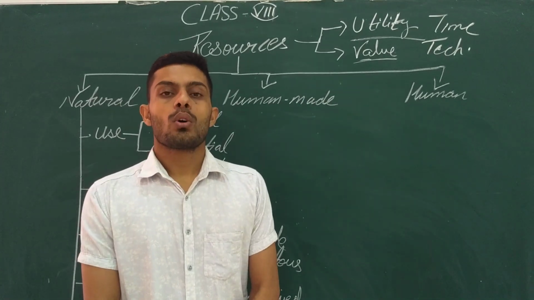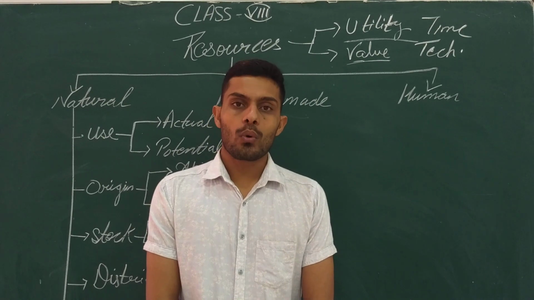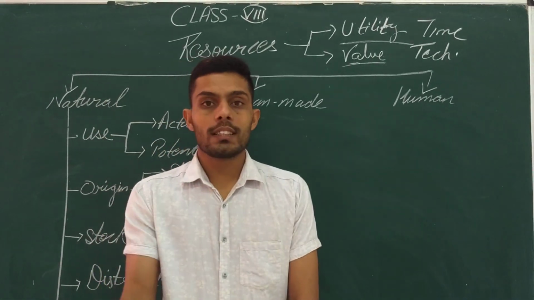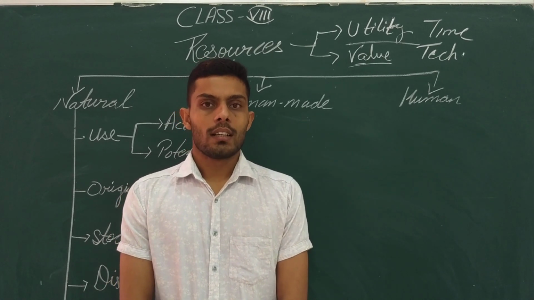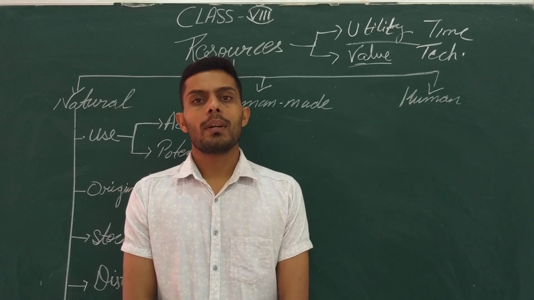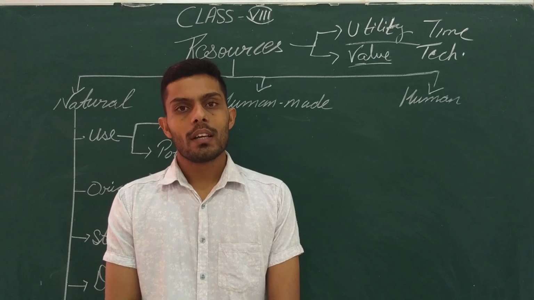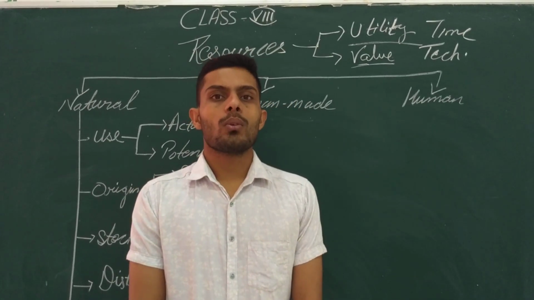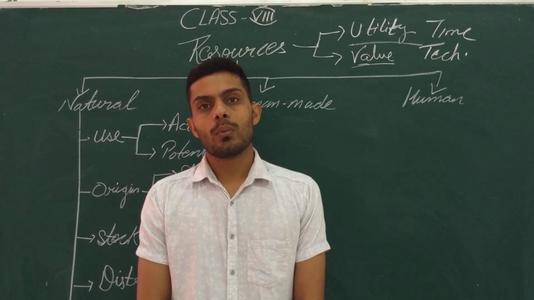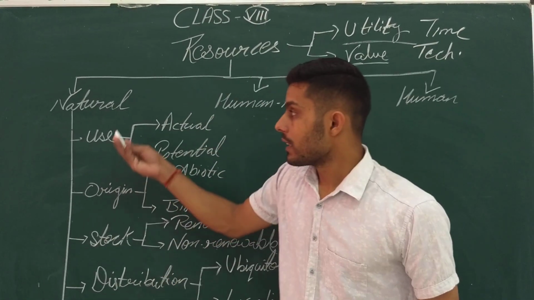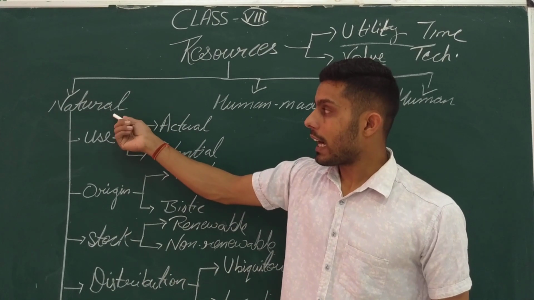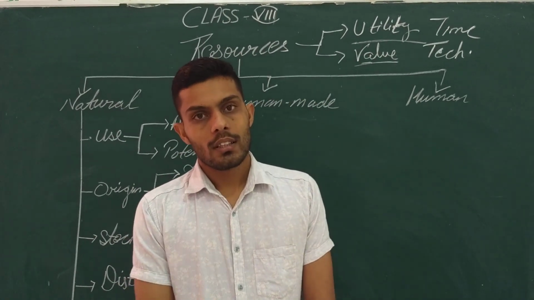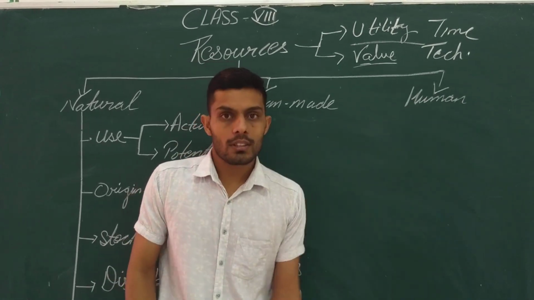So all those things which we are modifying according to our needs, or where we are changing the original base of that thing, have been termed as human-made resources. Why is human considered as a resource? Because human is the only one who utilizes the naturally occurring things and makes them according to his skills and knowledge. That we will look at in more depth afterwards.